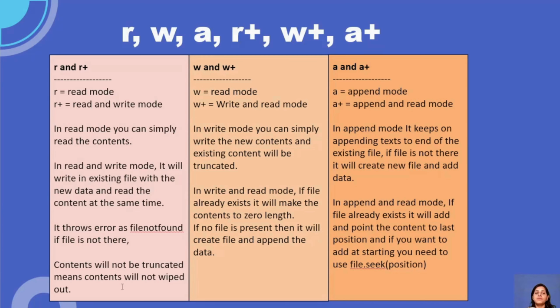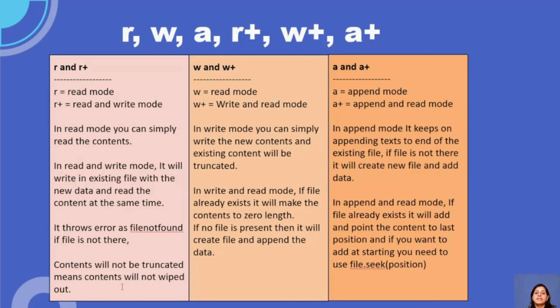And how we are achieving that is by using the seek pointer. There is something called seek in this file.seek, and we have to put the pointer position there. Pointer position means it reads character by character. If you give a pointer position, it will always point from the start, and by default in read and write mode, it will always point from the starting. It will not point from the end.